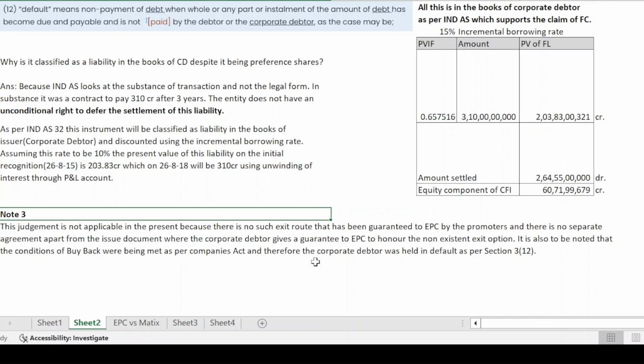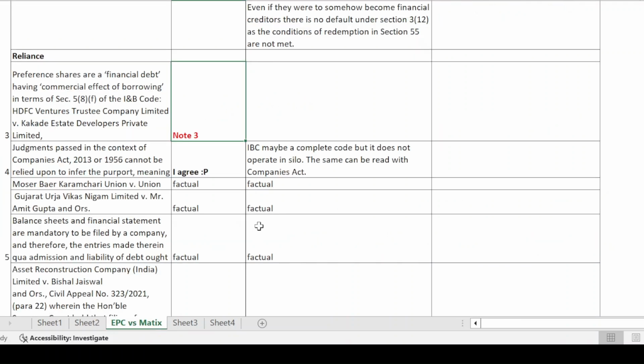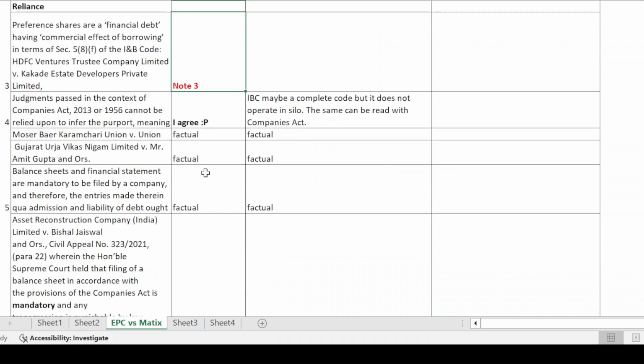It was only after a subsequent arrangement or a compromise agreement that the tribunal ruled that, after this compromise agreement, the instrument would become a financial debt with respect to the corporate debtor as well. But there are no such considerations or guarantees in this particular example, and therefore referencing this particular case is not really applicable to the facts and circumstances of this case.